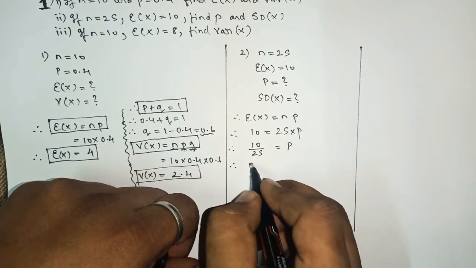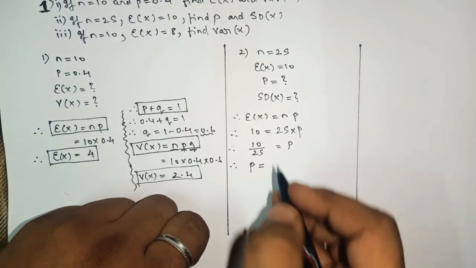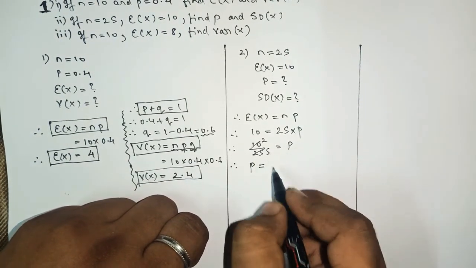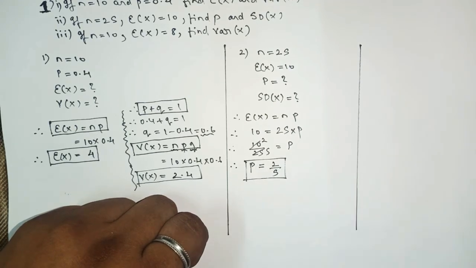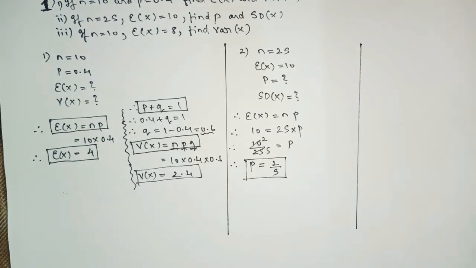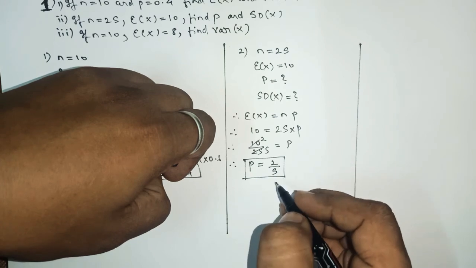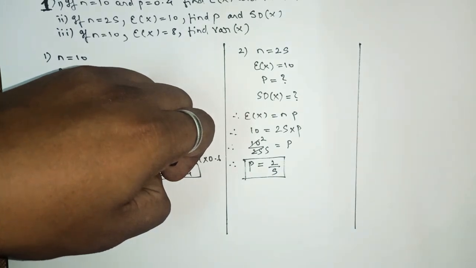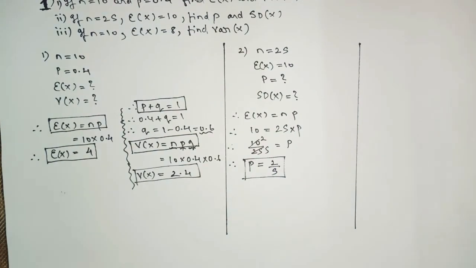Five twos are ten, five fives are twenty-five. So here we got 2 upon 5, the value of p. You can divide this also, 2 upon 5 gives 0.4, or else you can keep your answer in fraction also. No problem, still you will get full marks.